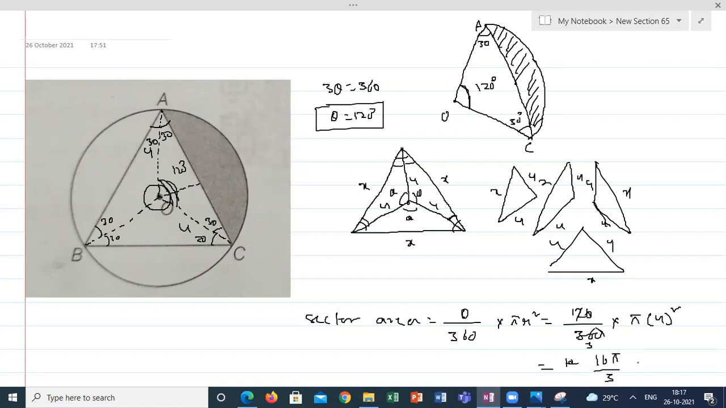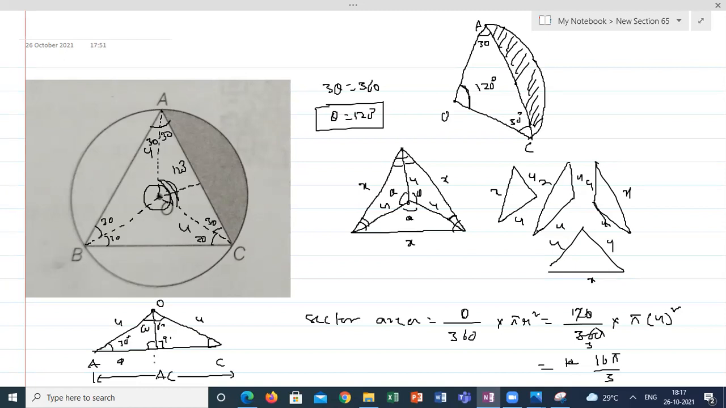How to calculate the shaded region here? If you know the triangle, then it will be easy to calculate the shaded region. The triangle is like this. This is A, this is C, this is O. Triangle OAC: this angle is 60, these are 90 and 30, and this is 4, this is 4, and this total value I want. How to calculate this one?